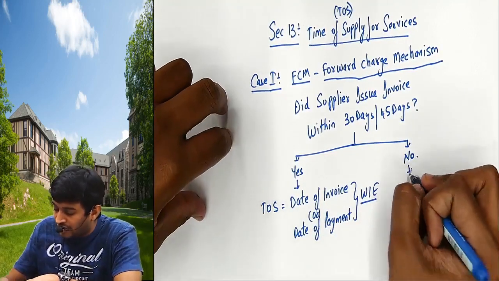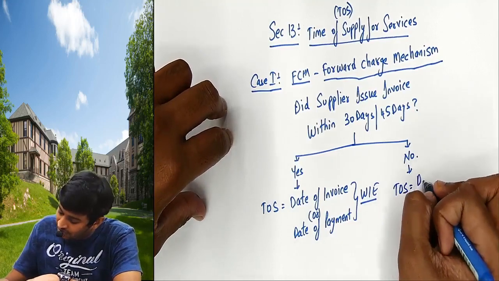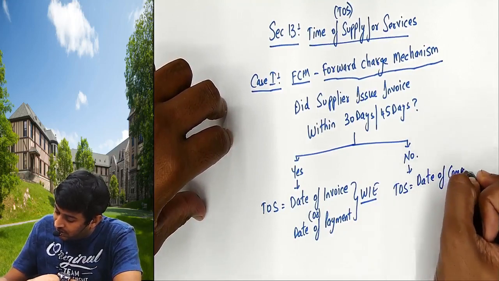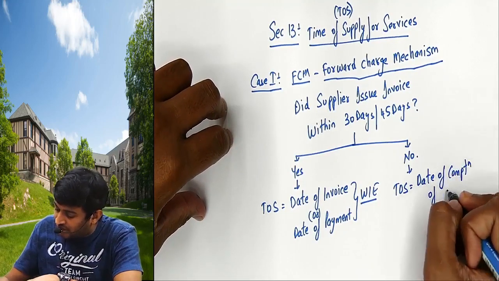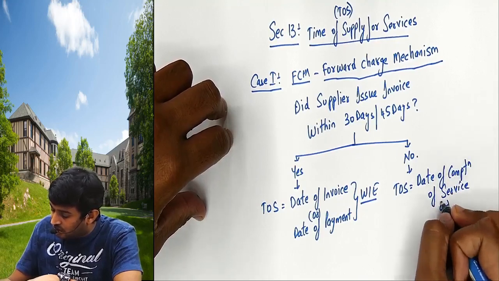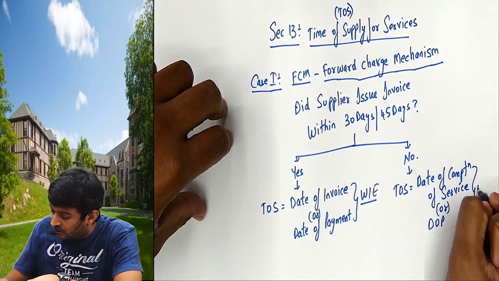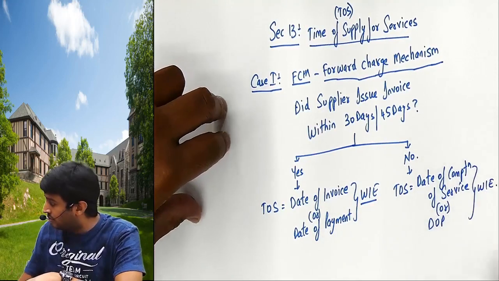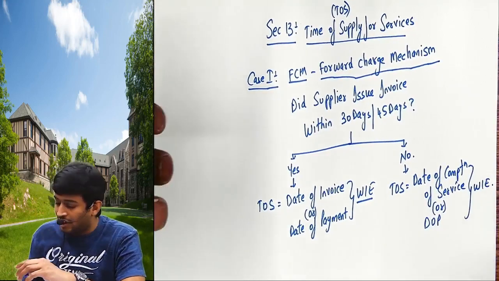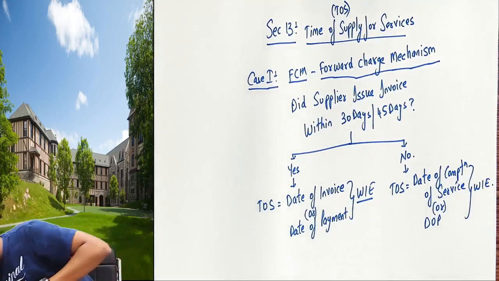If you have not issued the invoice within the due date, time of supply will be date of completion of service or date of payment, whichever is earlier. I have a lot of examples to cover. I'll cover each example properly.